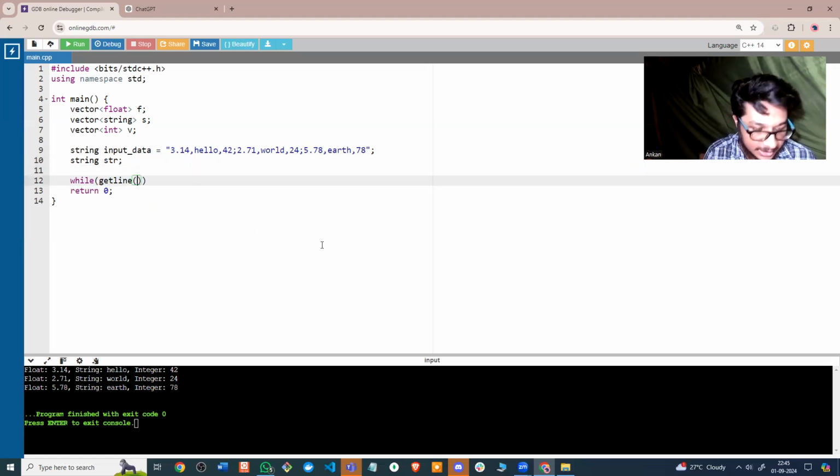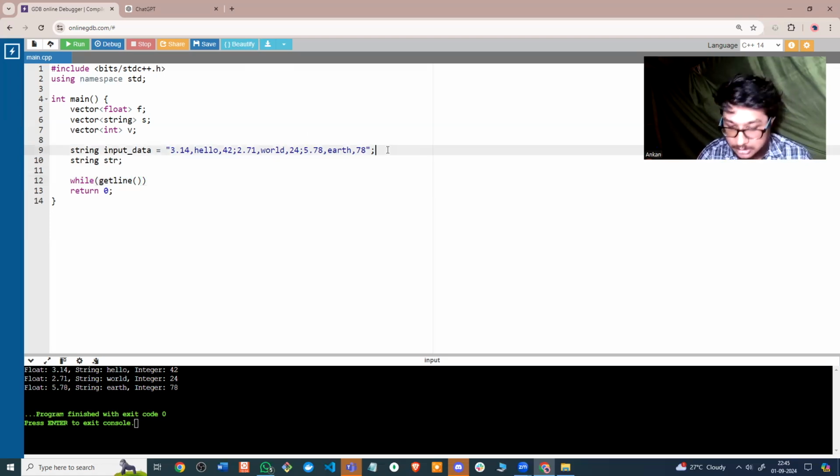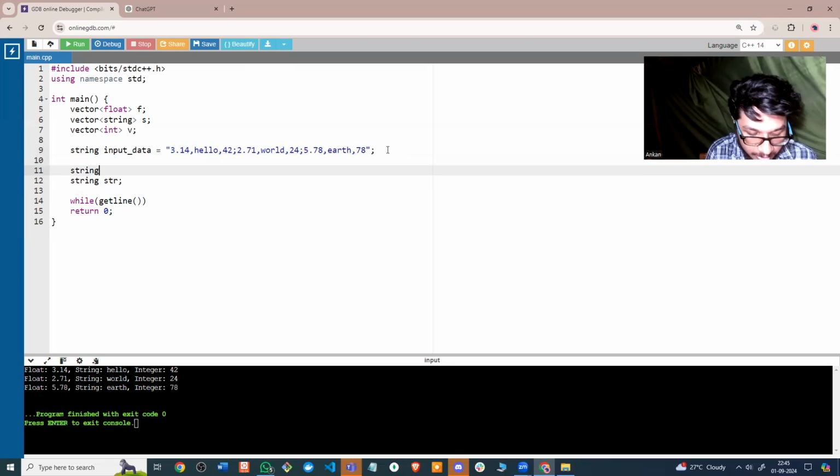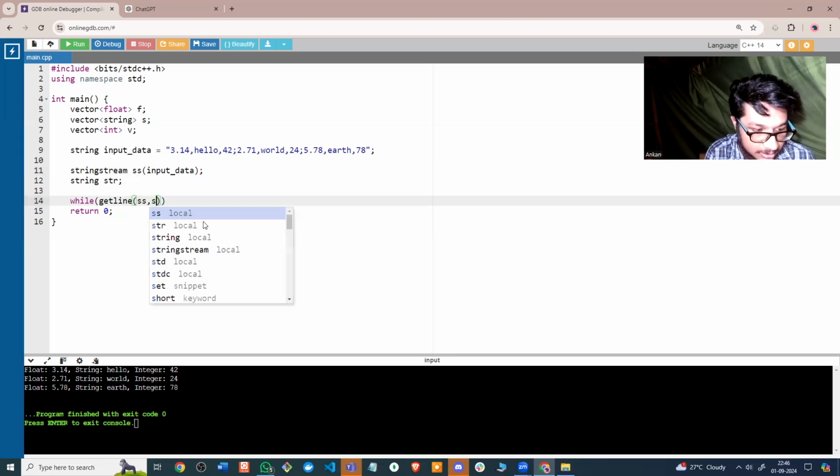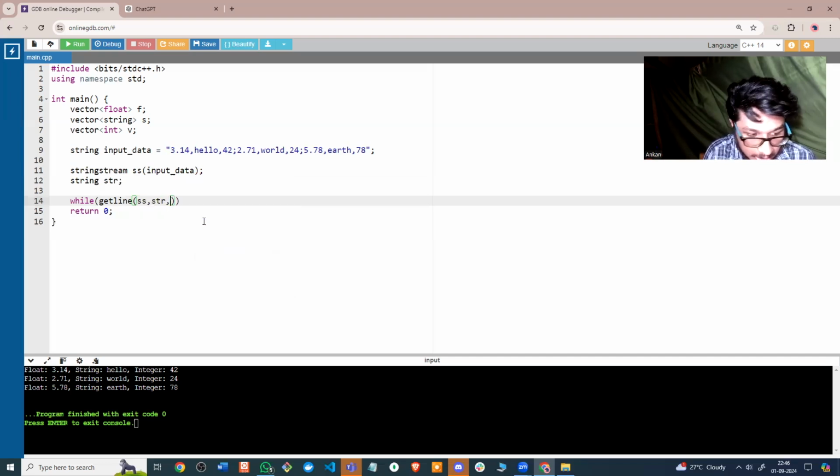So for while getline, I have the string stream right now. I haven't taken the string stream, so string stream SS, take this input data. Now I'm reading it from the string stream, so it'll be SS comma str, and I will be separating it by semicolons.